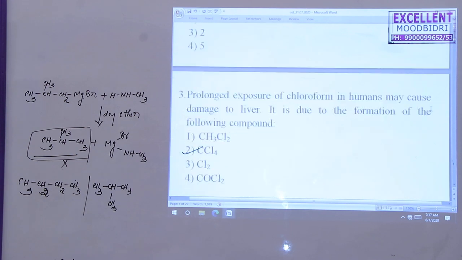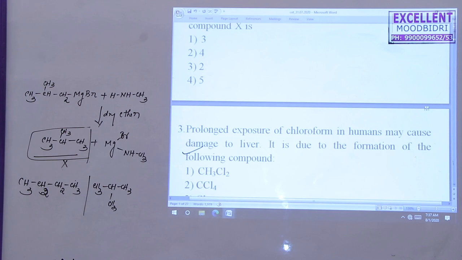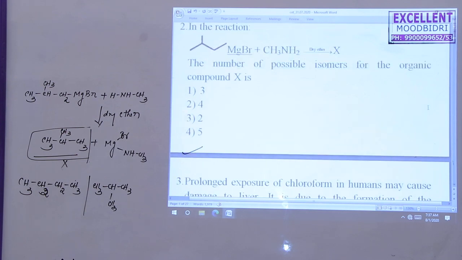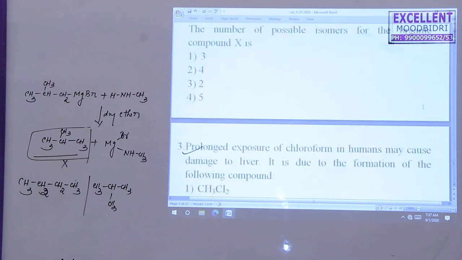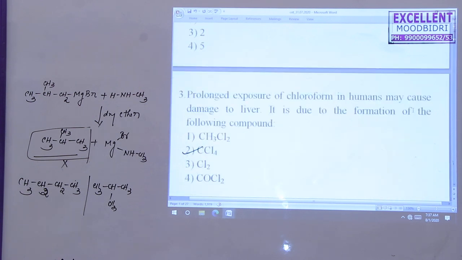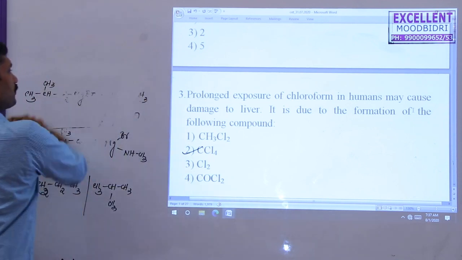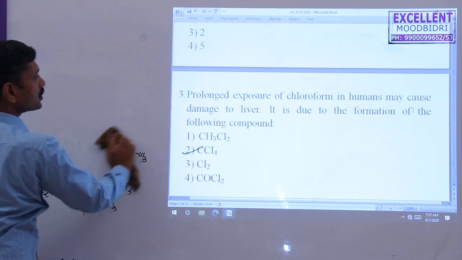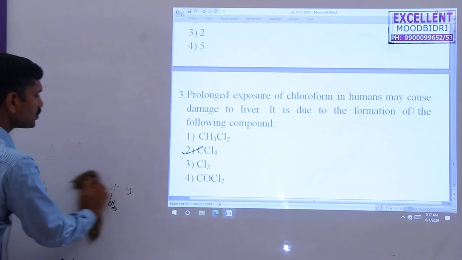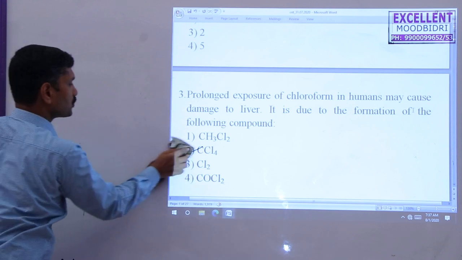Next question. Prolonged exposure of chloroform in humans may cause damage to the liver. It is due to the formation of which of the following compounds?